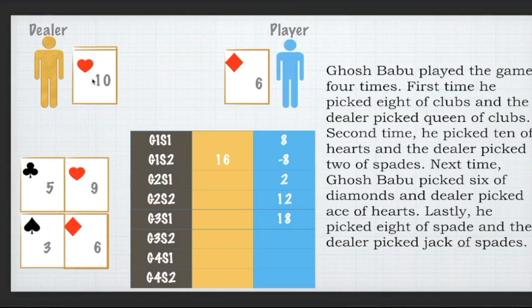After the second step, when the dealer picks his card, the color is the same. Instead of ace, I put up a 10 as the story told me. Not that this number is important at all. So this time the player has to pay the dealer, but again only simply the base amount. You do not have to double it. You have to double it only in the case of same suit, right? That means the player will pay 6 to the dealer and he will be left with 12 rupees overall.